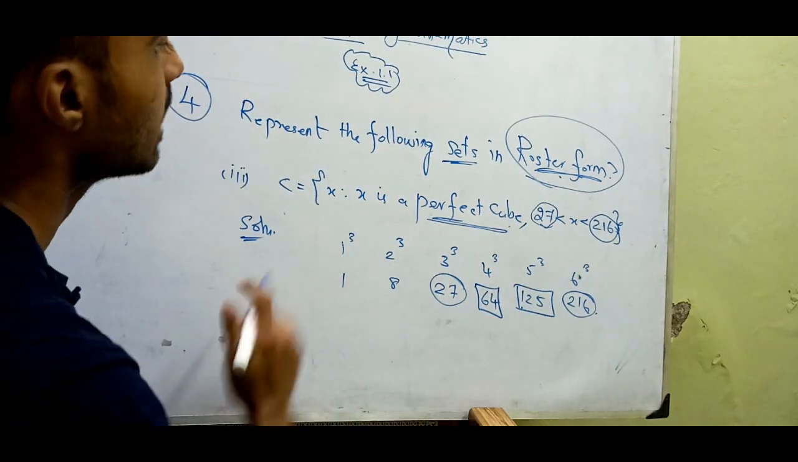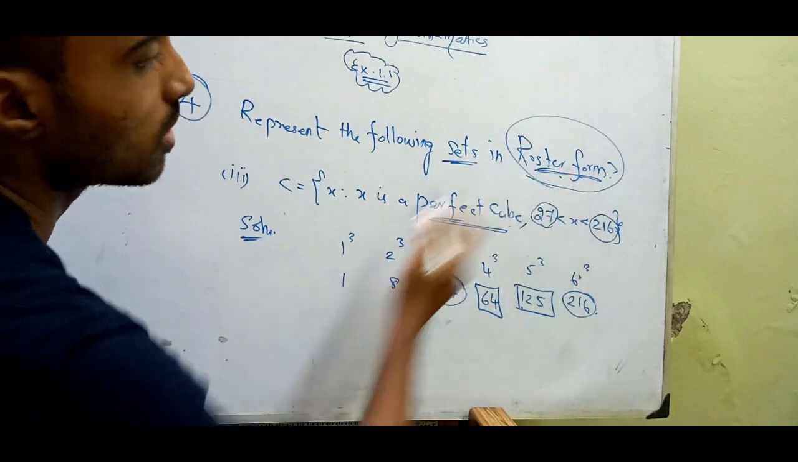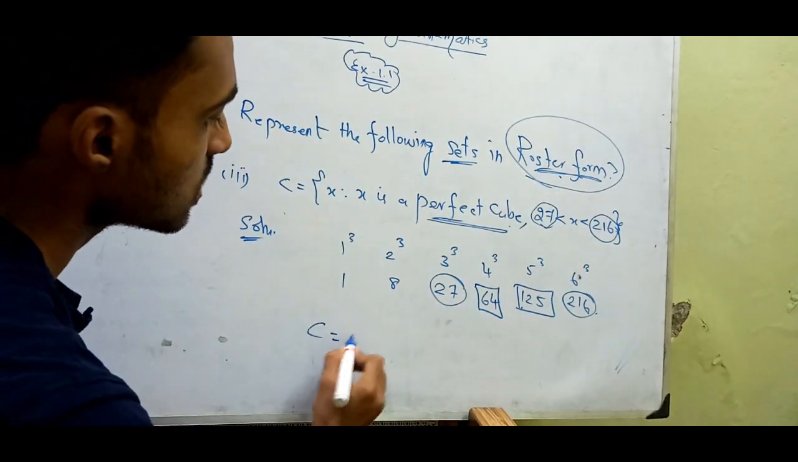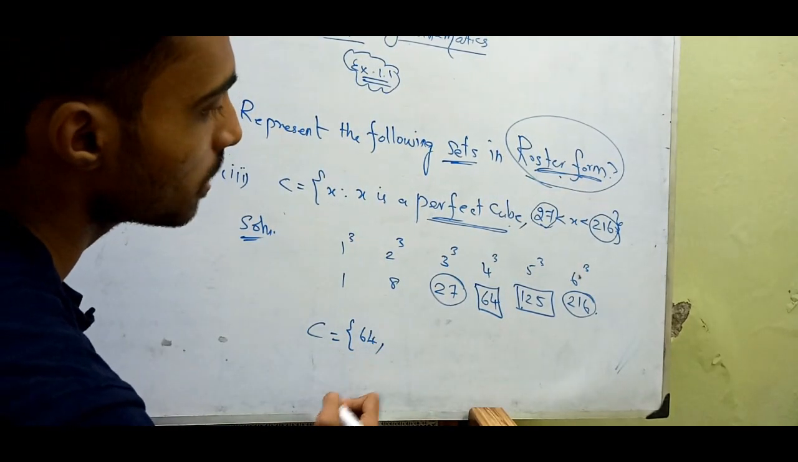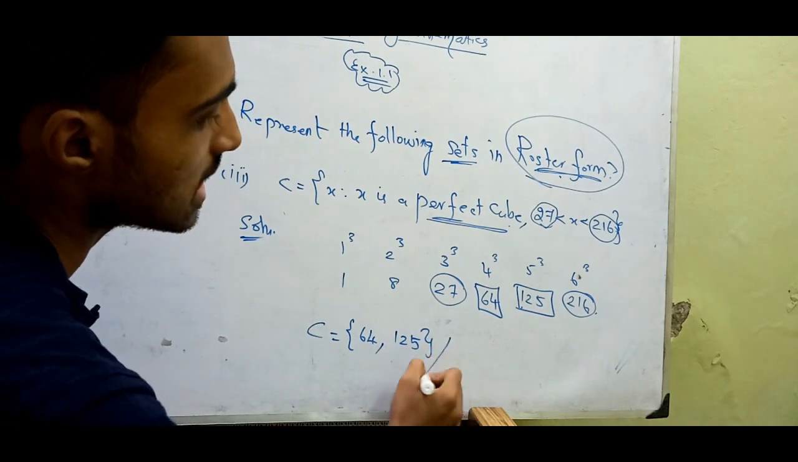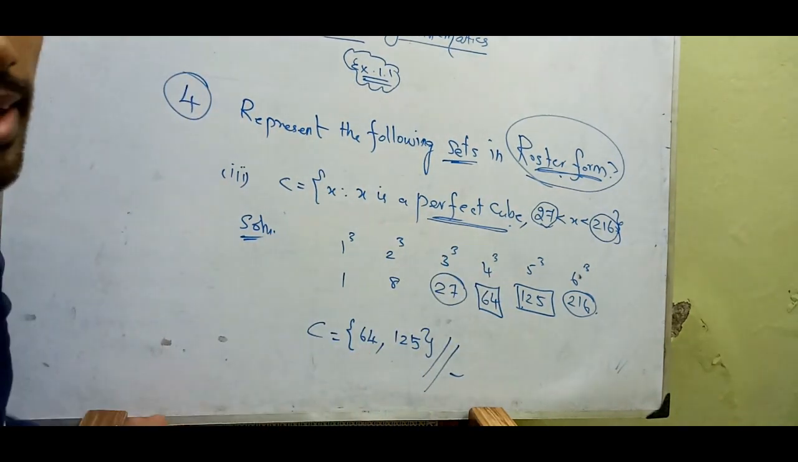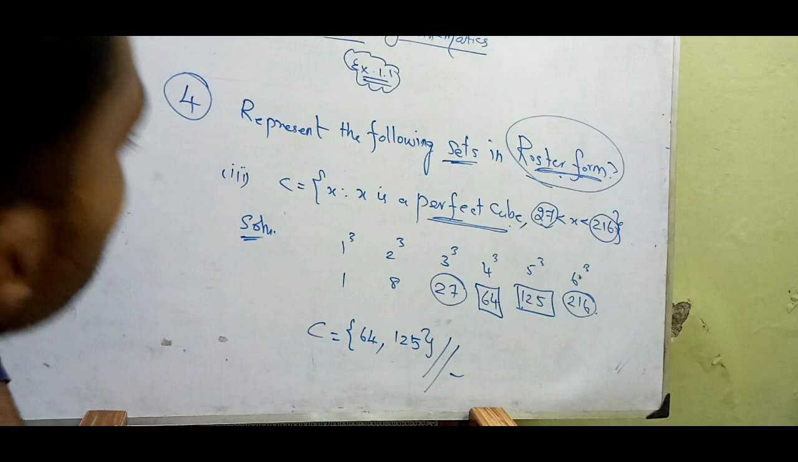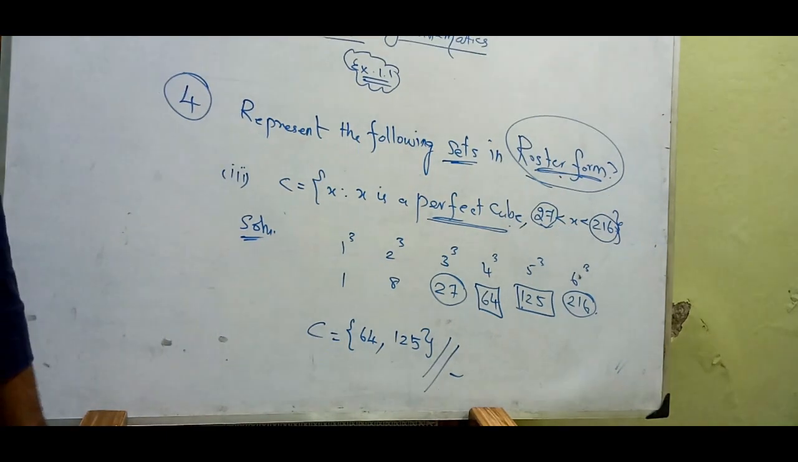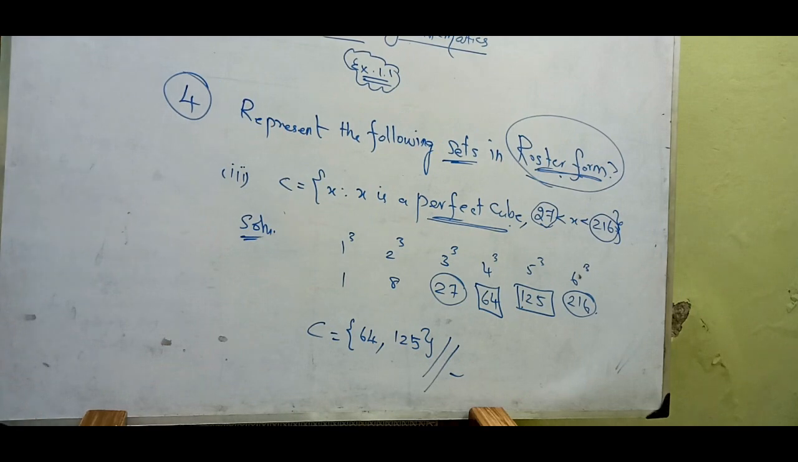So this was your answer, but you have to write it in roster form. So C is equal to 64 comma 125. Just list it out and this is your answer. Got it? We shall move to the last problem, and the rest is up to you. You have to finish it all.